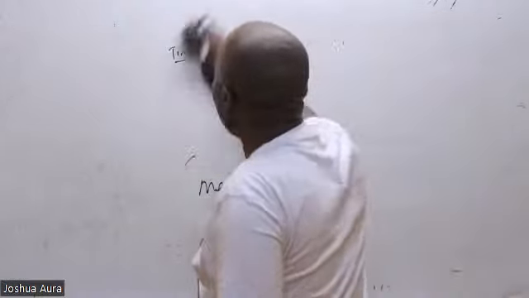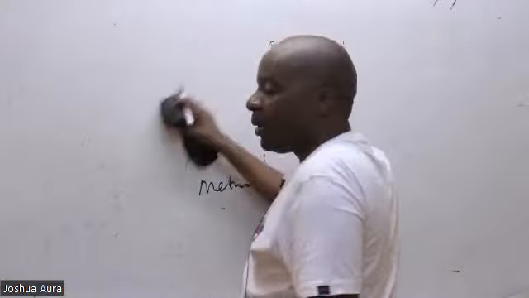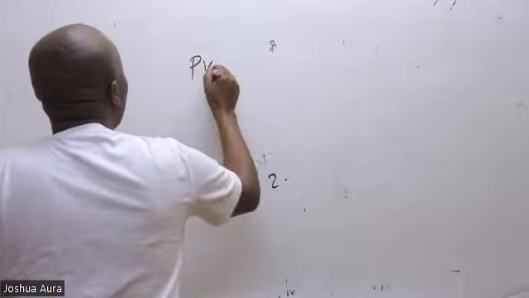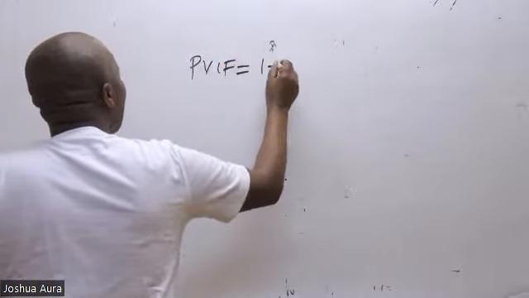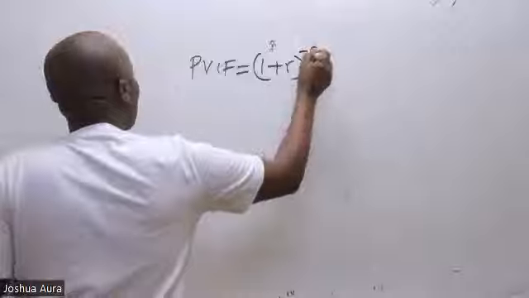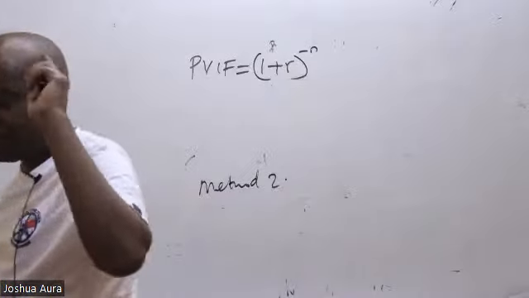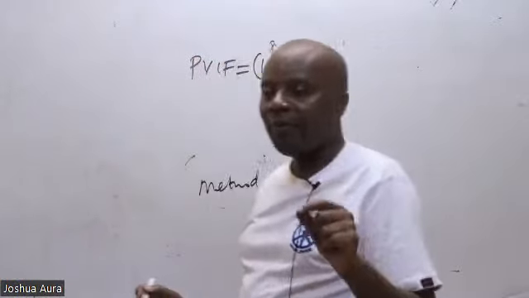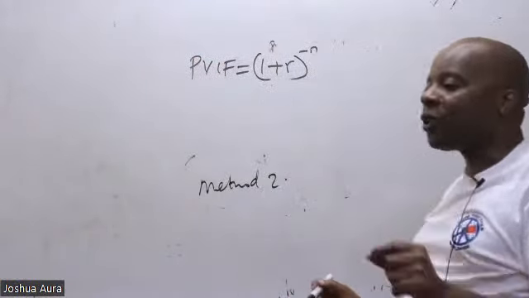How does method number 2 apply? Remember when we began this topic, we said we have got two formulas. We have the first formula, which is PVIF, which is (1 plus R) raised to negative N. These are formulas that I shall never forget. PVIF is (1 plus R) raised to negative N.